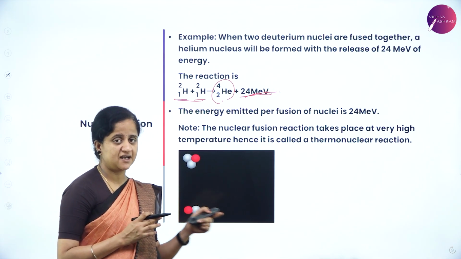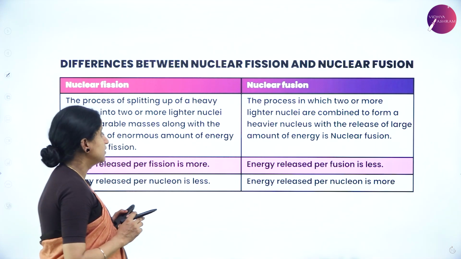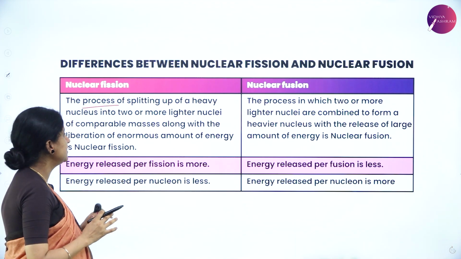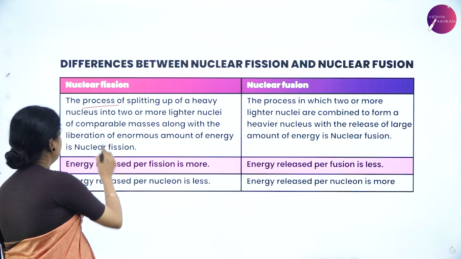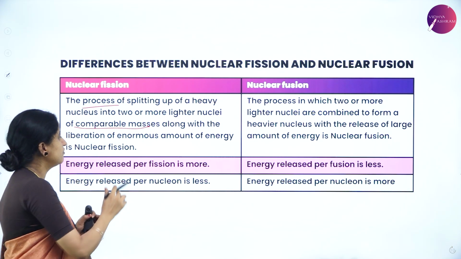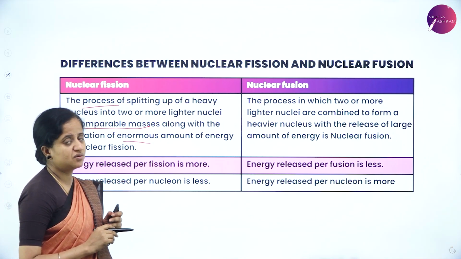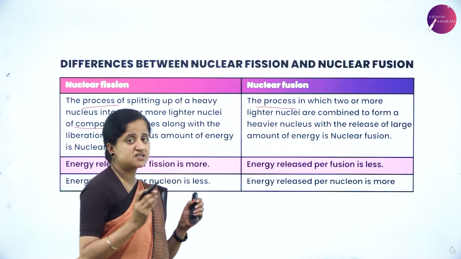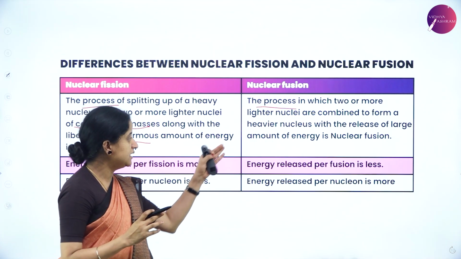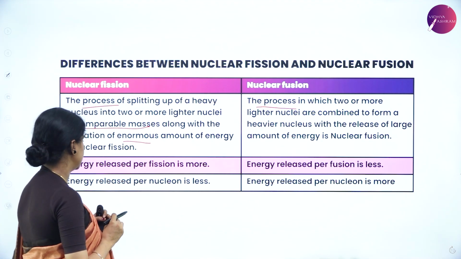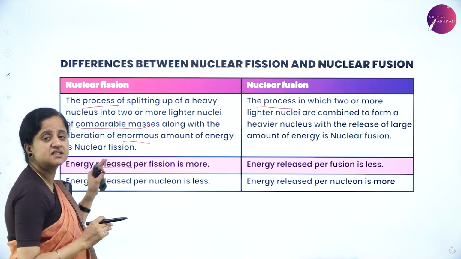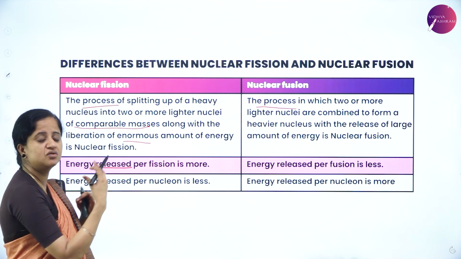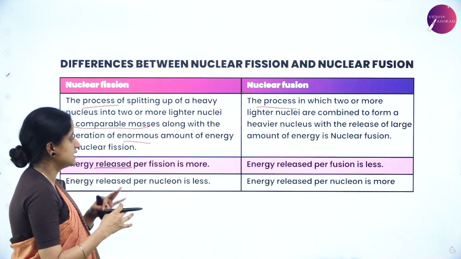Hence it is called a thermonuclear reaction. Let us now quickly go through the differences between nuclear fission and fusion. Nuclear fission, as we all know, is the process of splitting up of heavy nuclei to form two or more lighter nuclei of comparable masses along with the liberation of an enormous amount of energy. The opposite of this is fusion, the process in which two or more lighter nuclei are combined to form a heavy nucleus with the liberation of energy. The energy released per fission is more. In nuclear fission the amount of energy released is more, but in nuclear fusion comparably the energy released is less.